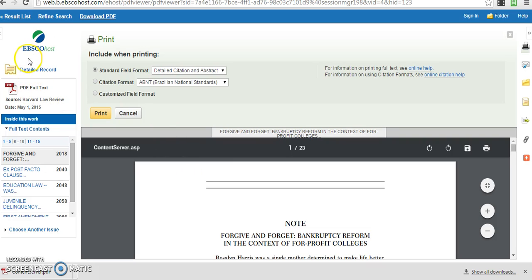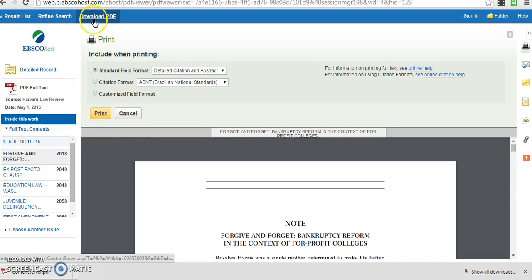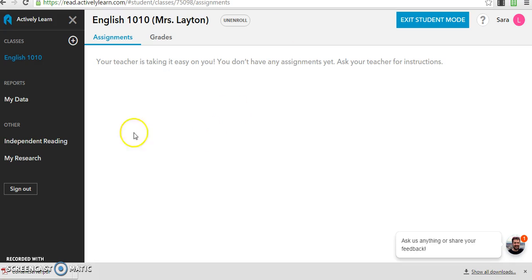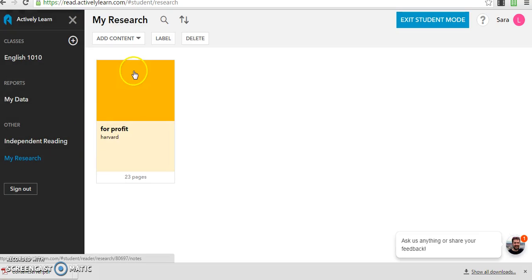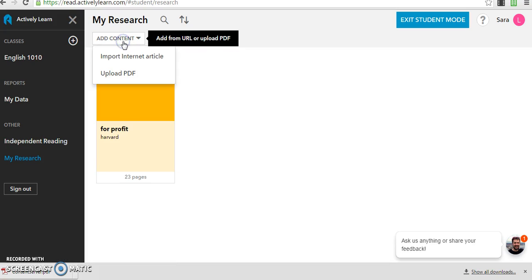I'm going to download the PDF version right here, and when you do that, you can go back into Actively Learn, and this is what it will look like from your point of view. You'll click on My Research, and here I have already put an article. All you need to do is add content.